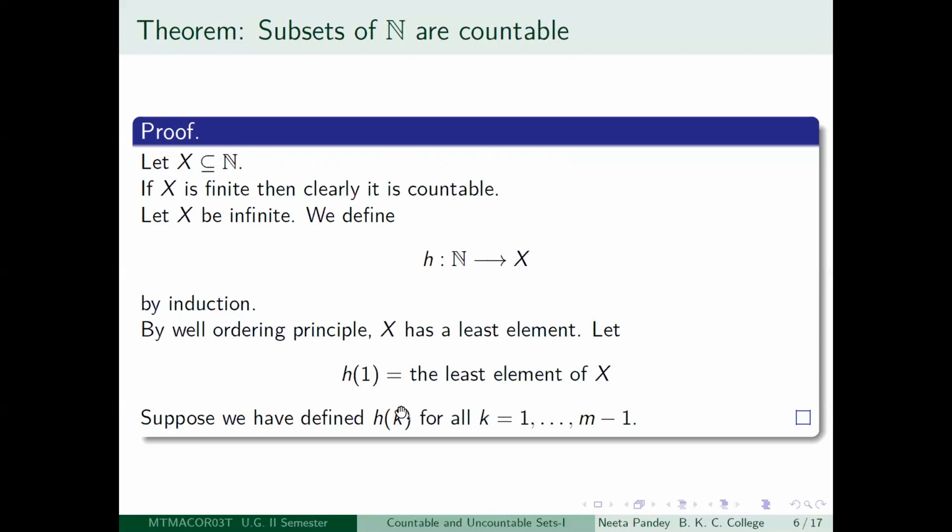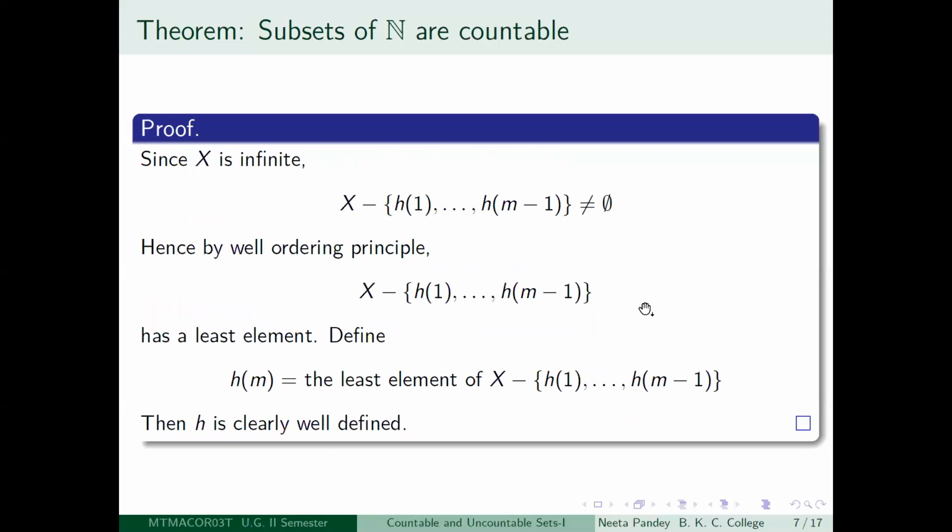Very good. Suppose you have defined H1, H2, etc. till Hm minus 1. Then how will you define Hm? You look at the set X minus {H1, H2, etc., Hm minus 1}. In the first stage, you just look at X minus H1, for example. This set is a finite set removed from X, an infinite set, so X minus {H1, H2, etc., Hm minus 1} is going to be non-empty.